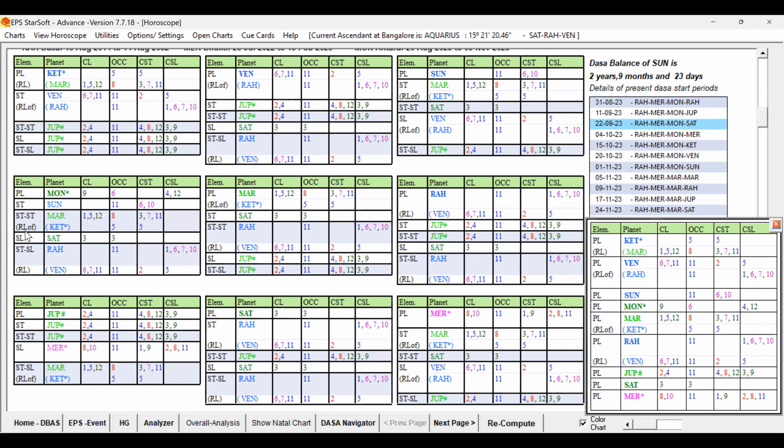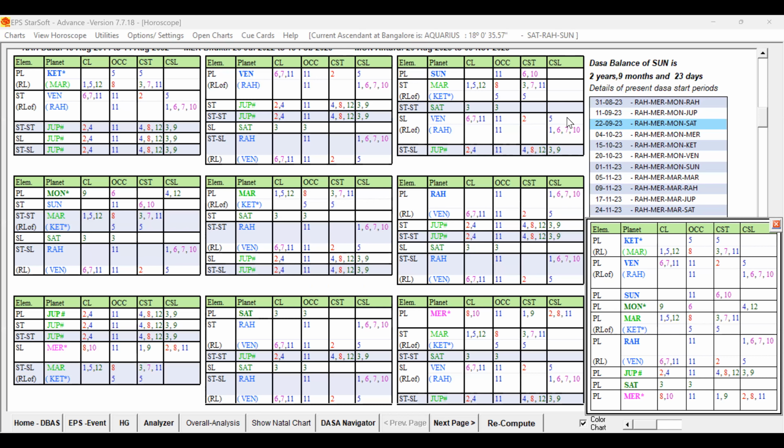9th lord Moon. 9th lord also 12th sublord. So let us check Moon now. Moon is 9th lord and also 12th sublord and 4th sublord. Moon is in the star of Sun, blue color, 11th house. And the 12th level planet, Mars, is another key planet. And the sublord is Saturn, another key planet. So that way, Moon in the star and sub level is indicating favorable houses, supportive for travel abroad.